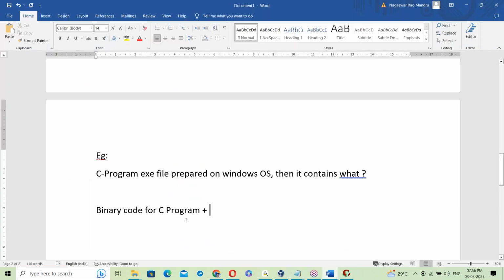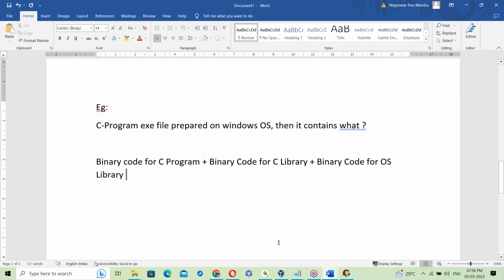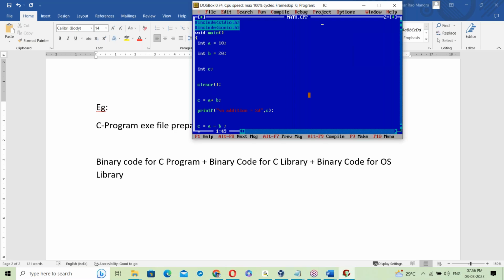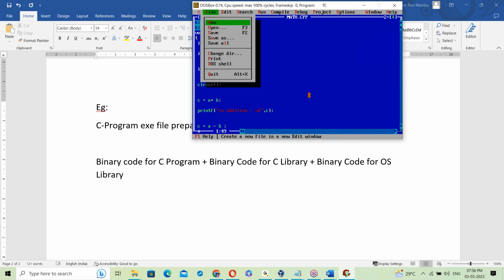See, binary code for the C program, plus binary code for the C library, plus binary code for the OS library. By linking all of these, it generates the exe file. The C compiler first of all generates the exe file when you run this program.